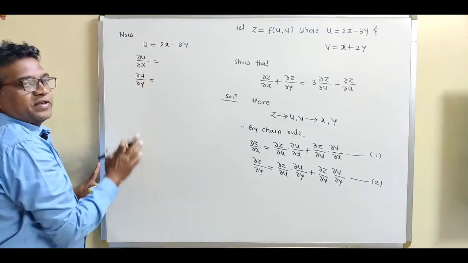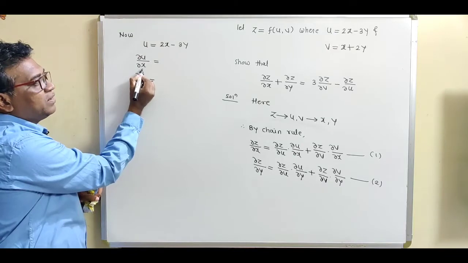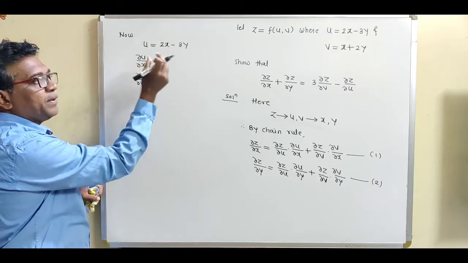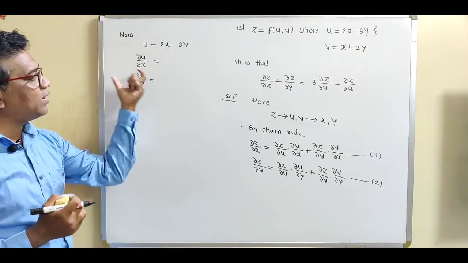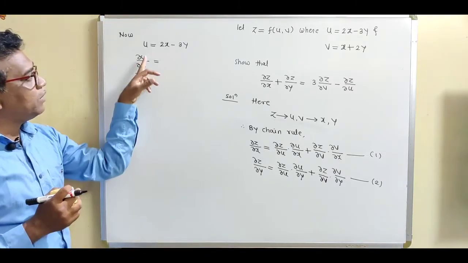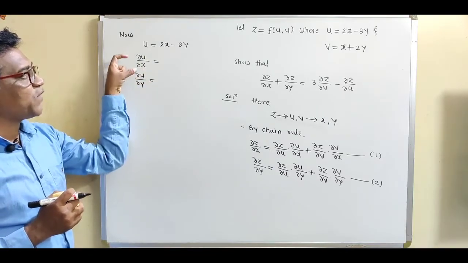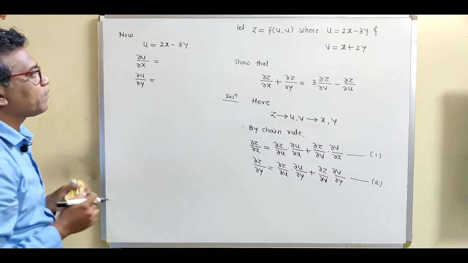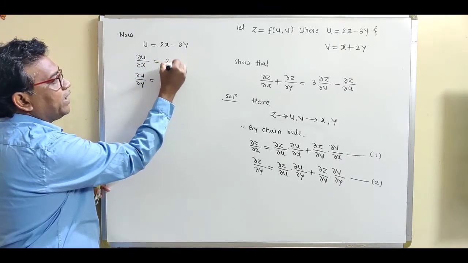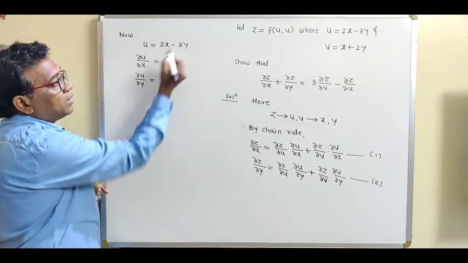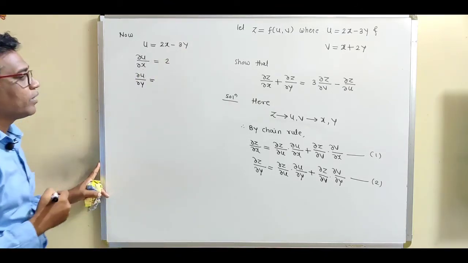Del u by del x means differentiating u partially with respect to x by keeping y constant. So just find the derivative of x only. 2 is a constant term, and the derivative of x is 1. 3y is a constant term, so its derivative will be 0.